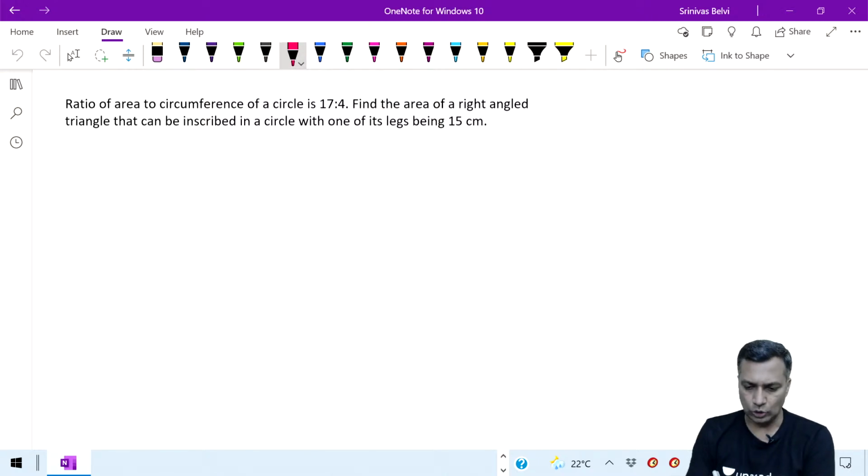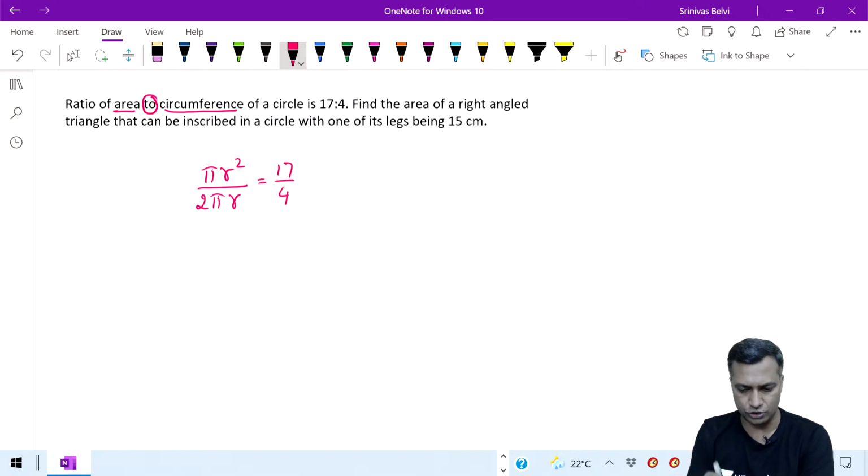Okay, so this is how it looks. What is given to me? Area to circumference ratio. What is area? Pi r square. Say that the circle has a radius of r. Pi r square divided by 2 pi r is equal to 17 divided by 4. Upon simplification, you get r is equal to 17 by 2. Nothing I did, I just simplified it.